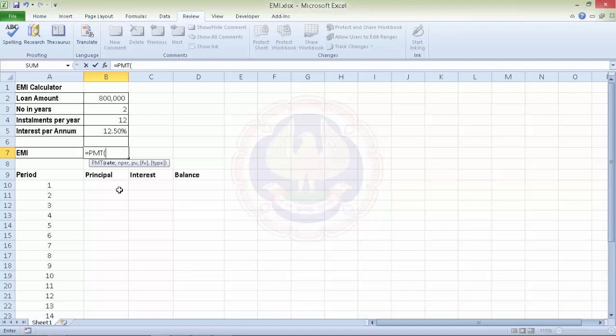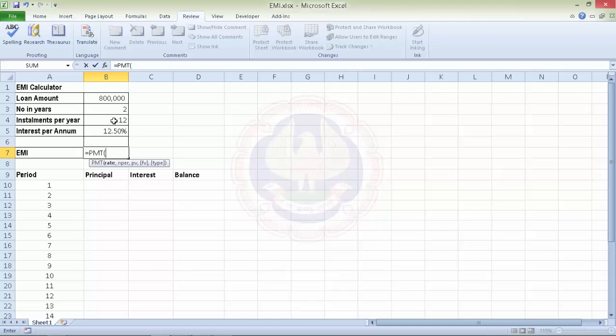Therefore, when we present PV as positive, we take FV as negative and vice versa. That is, wherever present value is negative, future value would be positive. So in this case also, because we have taken a loan, if we take it as plus, the payments would be negative or minus.